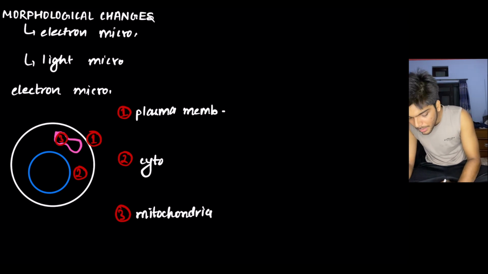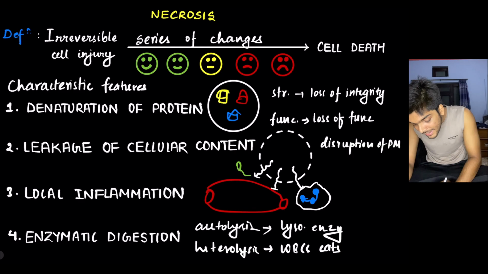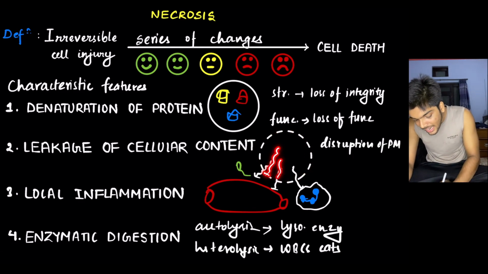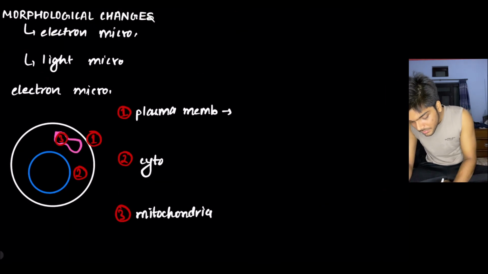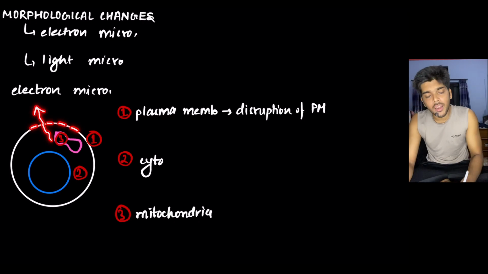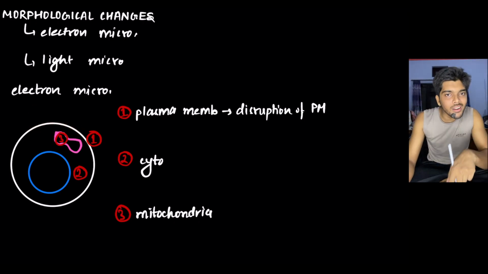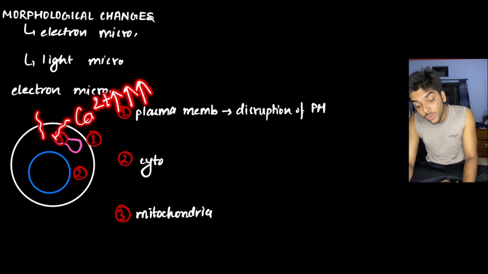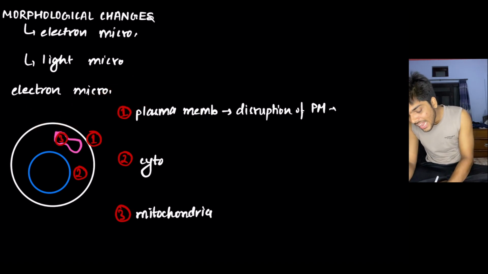First, at the level of plasma membrane. What's happening to the plasma membrane? Disruption of the plasma membrane takes place. As a result, the content from inside leaks outside. But things from outside can also go inside. Lots of calcium is present outside as compared to inside. All this calcium can now leak inside the cell, resulting in an elevated level of intracellular calcium.